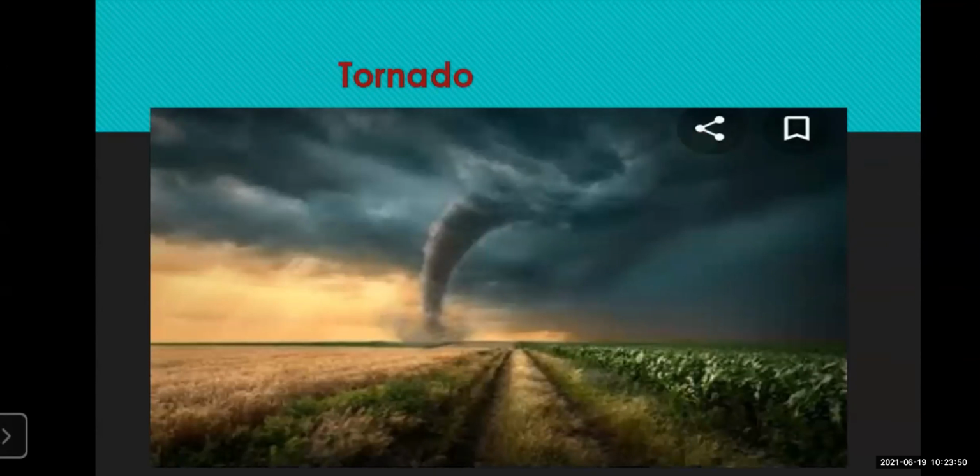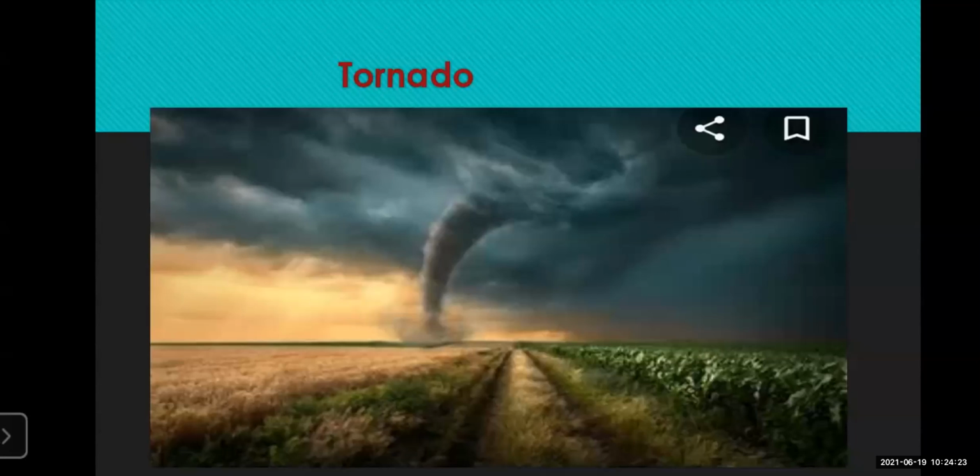You can see here on the screen, this is called a tornado. So this is also a little bit closer to the cyclone, but it is a little different from a cyclone. A little difference is there between the cyclone and the tornado. You can see here on the screen something is spiraling and moving, and something round is seen over here on the screen. Now, what is this, students? How is it different from a cyclone?